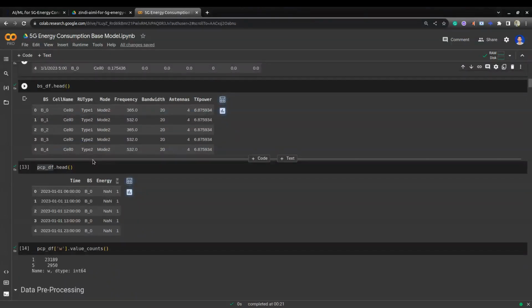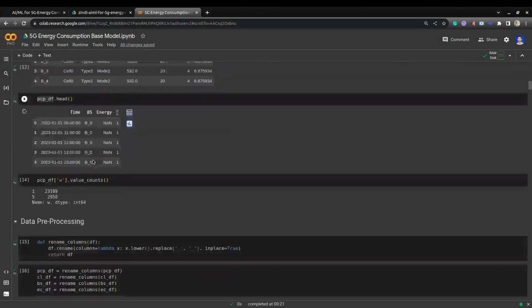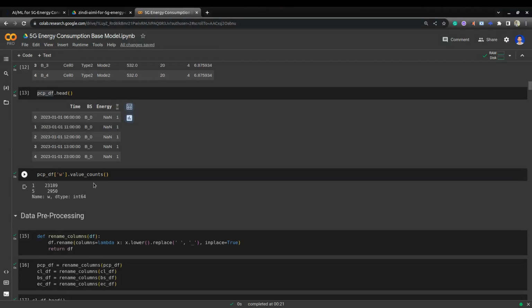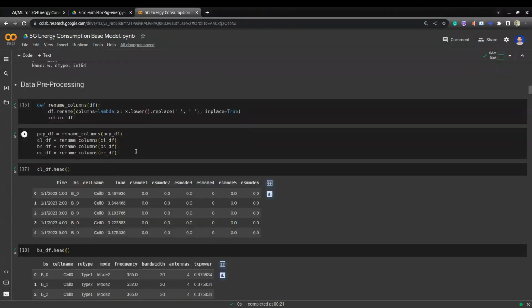Now we'll see the power consumption prediction. Here they provide the timestamp and base station. For each base station, energy is none because this is the test data they provided. Here W is the weight of that particular sample while calculating the weighted mean absolute percentage error. If you can see the W values, here they're giving more weight to some samples in the test data. Now we'll go to the data processing. If you see, I renamed all the column names into lowercase and standardized all the column names.